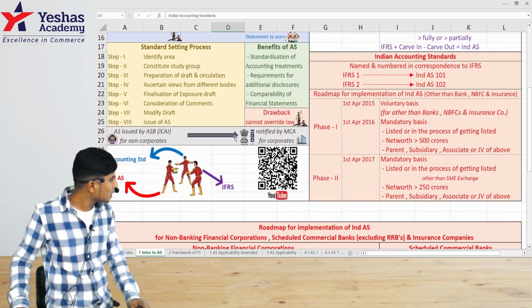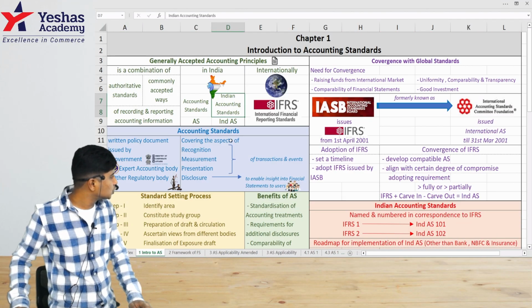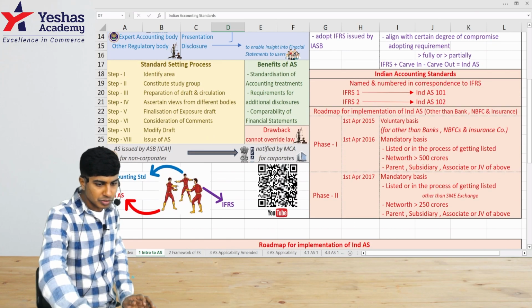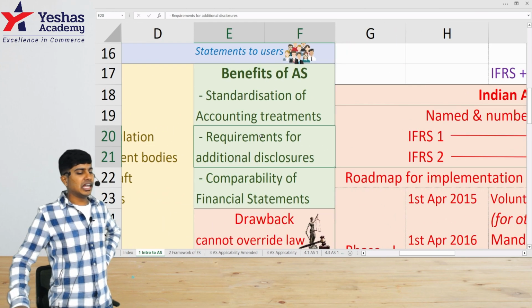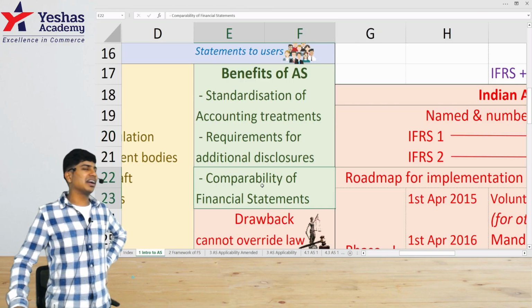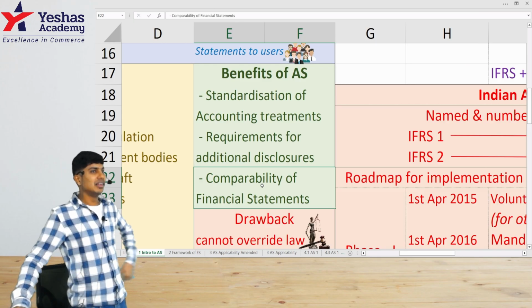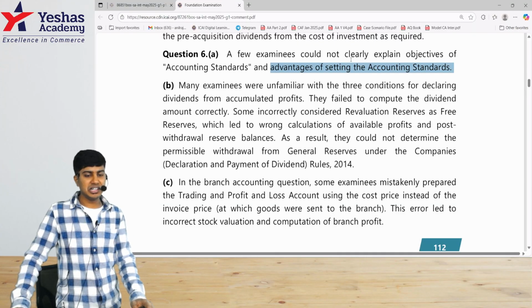Once again, accounting standards are issued with an objective of building reliability. Standardization of accounting treatments, fulfilling the requirements of additional disclosures, bringing comparability, reliability, standardization, uniformity. This is the answer. One small part they had asked, and many of them have not clearly written the answer.